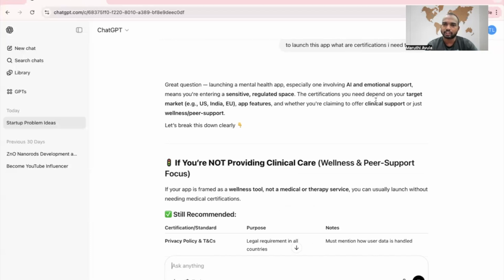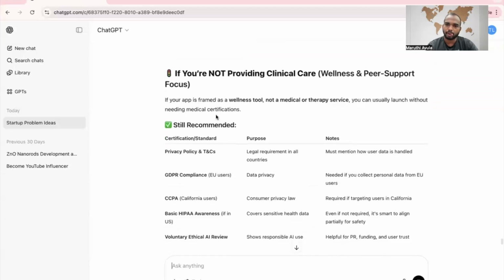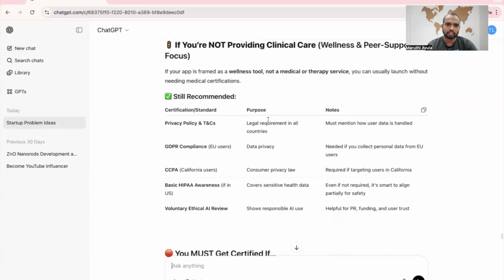The certifications you need depend on your target market, US or India, and app features, and whether you are claiming official clinical support or just wellness or peer support. Let's break it down. If you are not providing clinical care, yes, I'm not providing any clinical care, and your app is framed as a wellness tool, not a medical or therapy service, you can usually launch without needing medical certifications. So we are safe here.